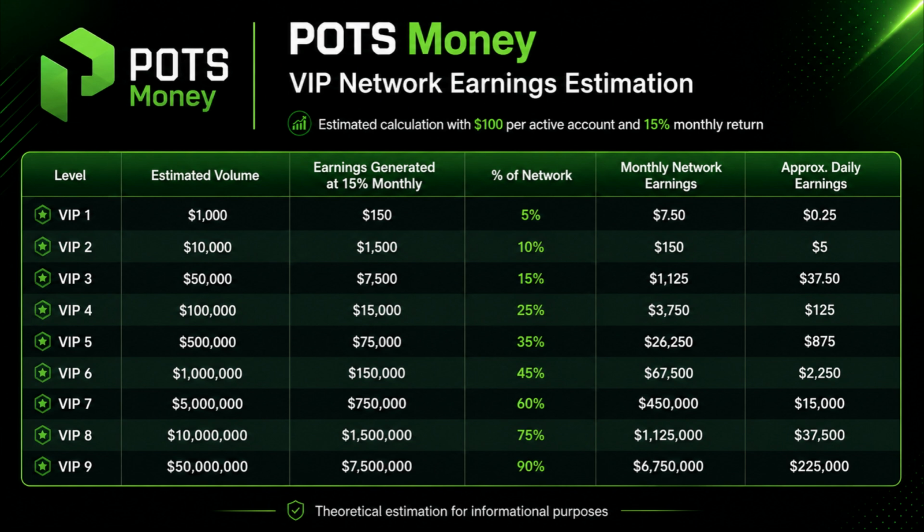The opportunity lies in developing a balanced and productive structure, because having a large amount of volume only in one strong leg is not enough. Growth in the VIP level depends mainly on the volume that is built across the other legs of the network.